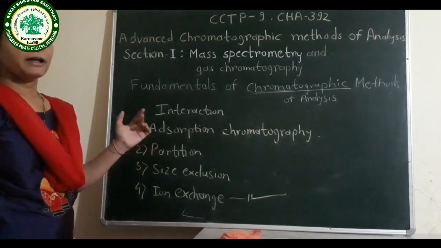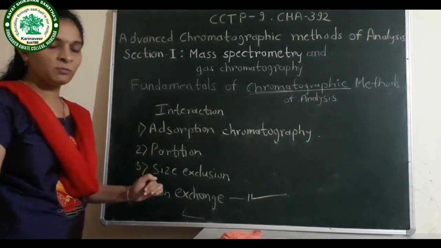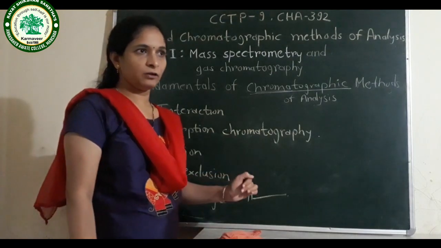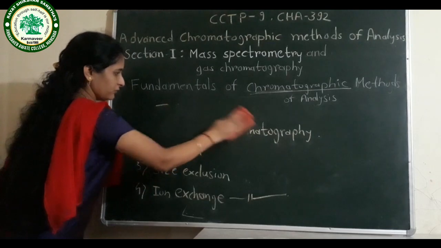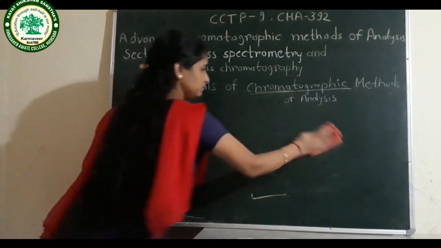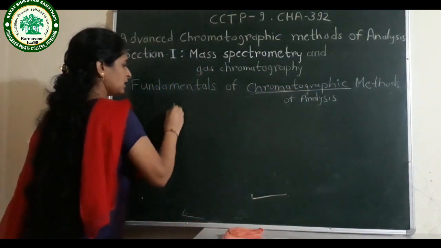And depending upon the methods used, which types? Gas chromatography, high performance liquid chromatography, thin layer chromatography, paper chromatography, column chromatography.